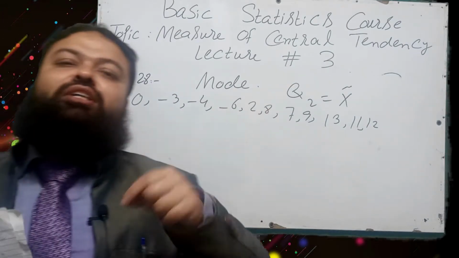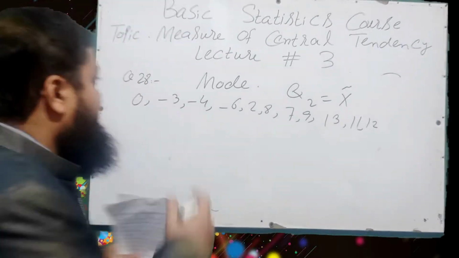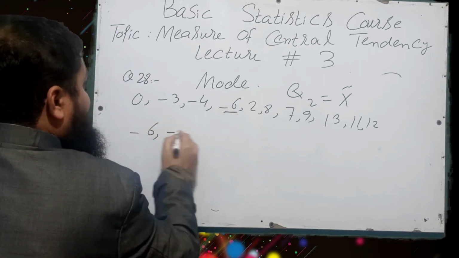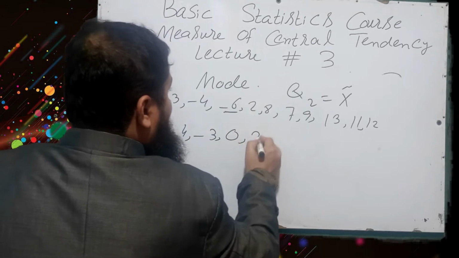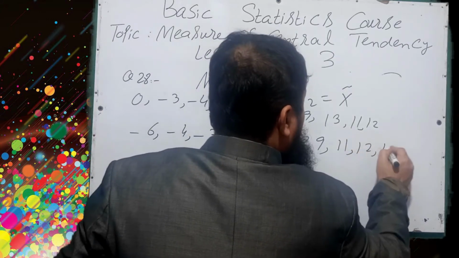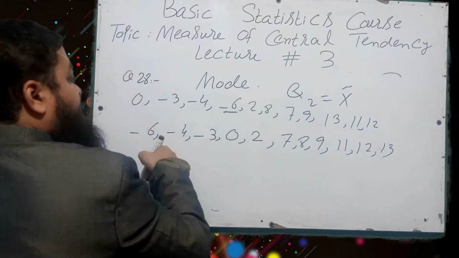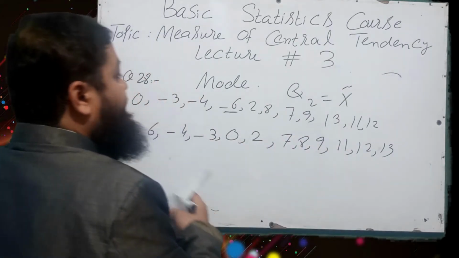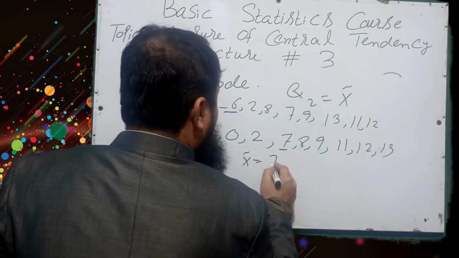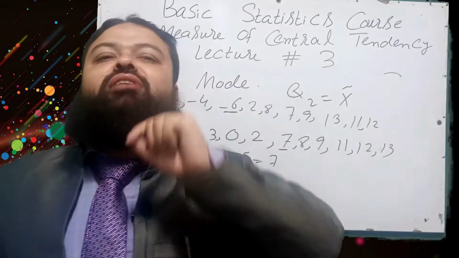Values of x are given, and you are to find out the second quartile, which is median. First of all, we will have to arrange the data in ascending order. Minus 6 is the smallest one: minus 6, minus 4, minus 3, 0, 2, 7, 8, 9, 11, 12 and 13. Now count the number of values: 1, 2, 3, 4, 5, 6, 7, 8, 9, 10, 11. There are 11 values. It means the sixth value will be the median, and that is 7. Median is equal to 7. That will be the correct option in the paper. We arrange the values in ascending order, then the central value is median.